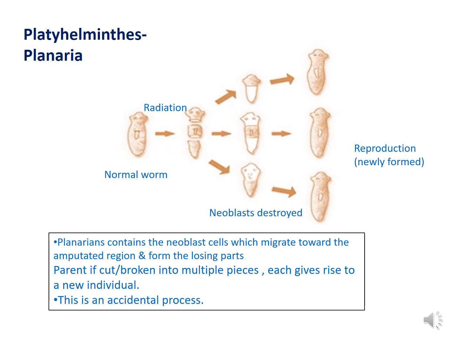Regeneration in vertebrates. Example 1, Planaria, platyhelminthes. Planarians contain the neoblast cells which migrate towards the amputated region and form the lost parts. You can see in the image, the neoblast cells migrate toward the amputated region and form the lost parts.